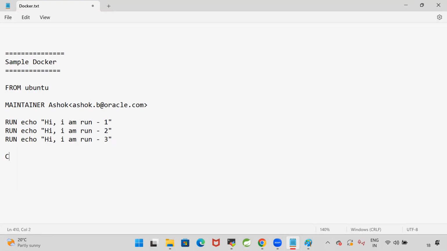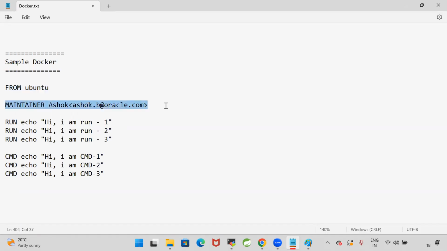Then similarly, I'm specifying CMD echo. Hi, I am CMD1. And here I will specify CMD2 and CMD3. So like this, I'm specifying FROM Ubuntu, MAINTAINER name, RUN instruction and CMD instruction.